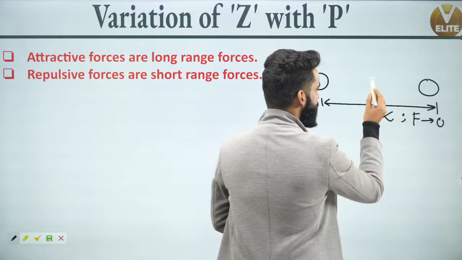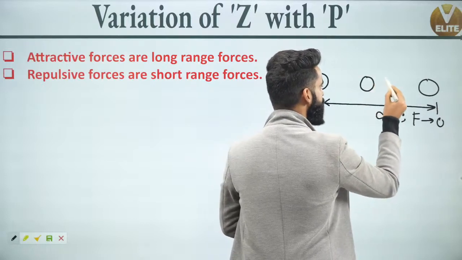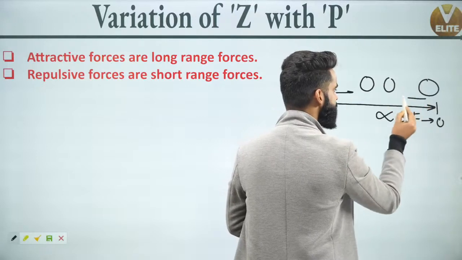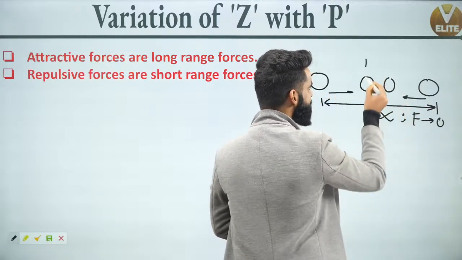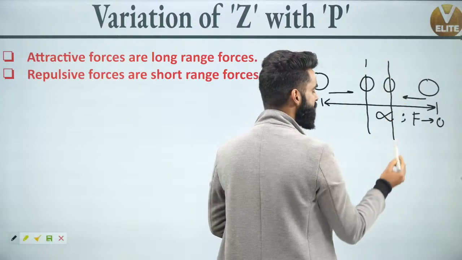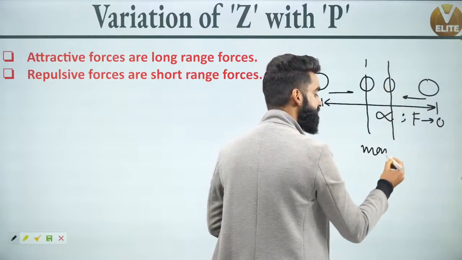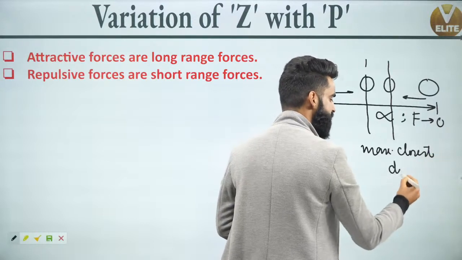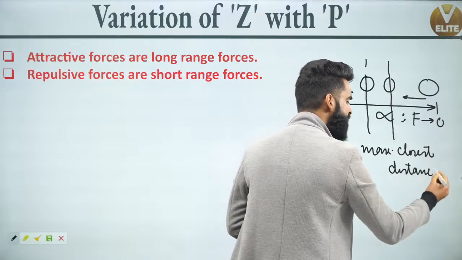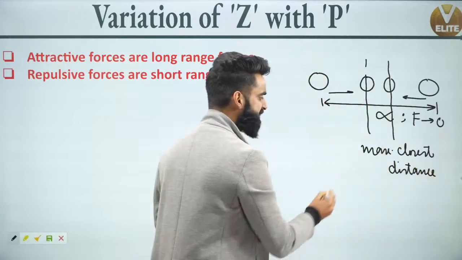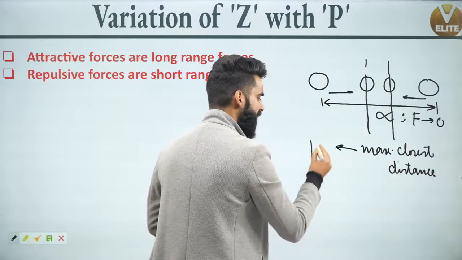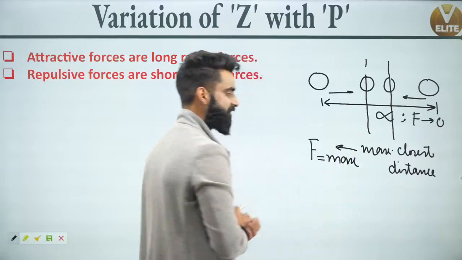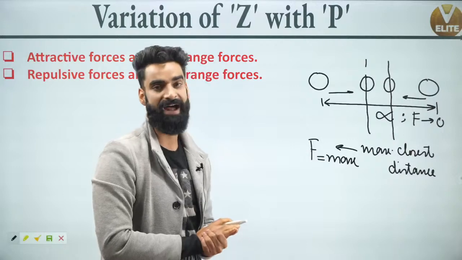For example, I'm giving you one scenario when the molecules have come across over here, and this is the scenario when the molecules are at maximum closest distance. When the molecules are at maximum closest distance, the force of attraction between them is going to be maximum at that time.